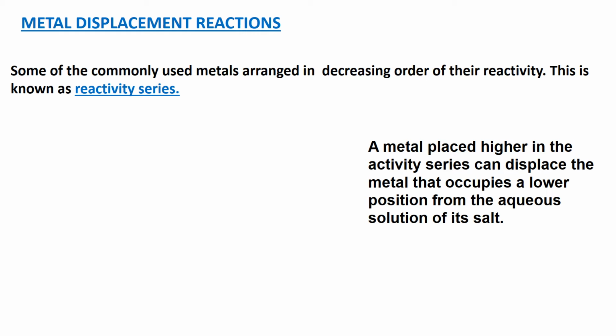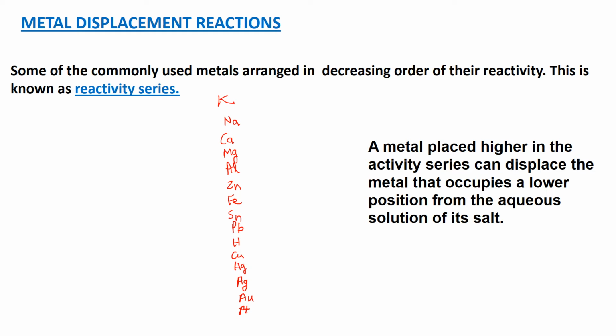In this series, certain metals which are commonly used are arranged in decreasing order of their reactivity. Let us write the metals which are commonly used. So first one is potassium, then sodium, calcium, magnesium, aluminium, zinc, iron, tin, lead, then hydrogen, copper, mercury, silver, gold and platinum.